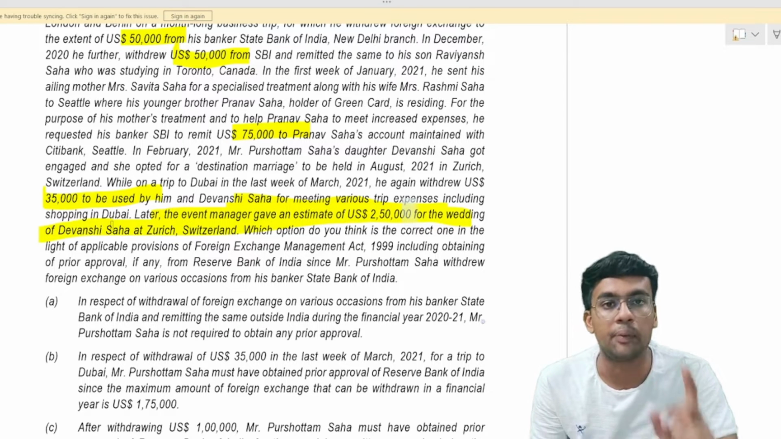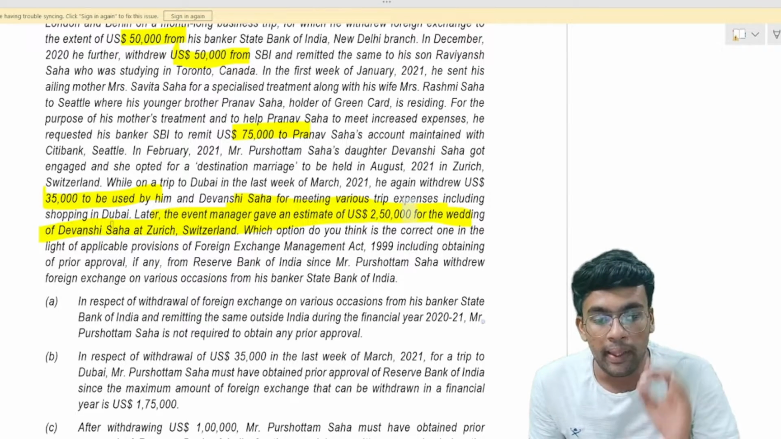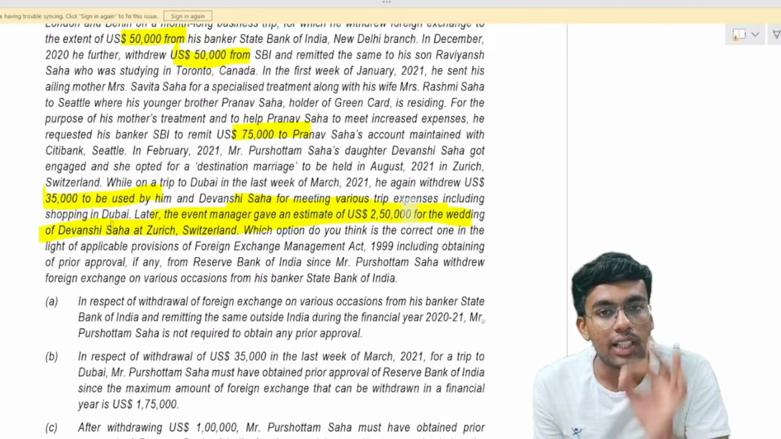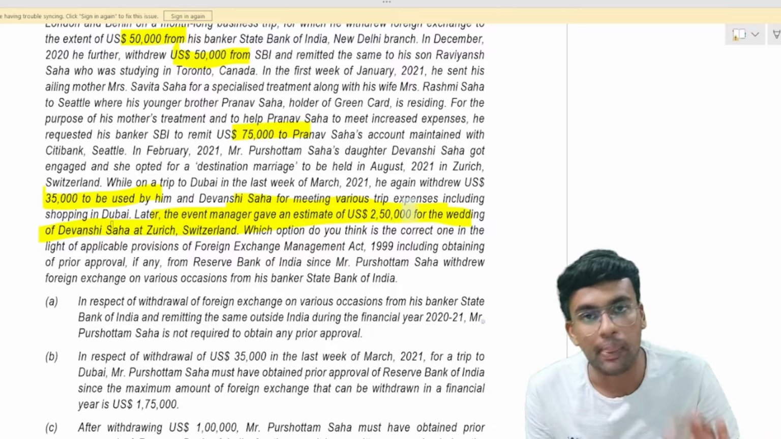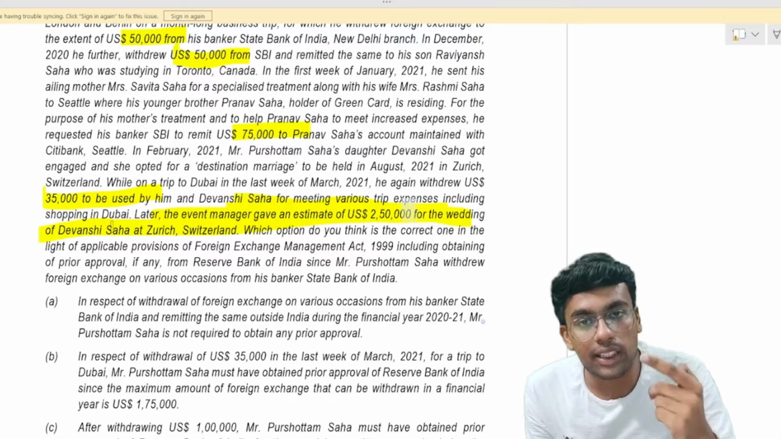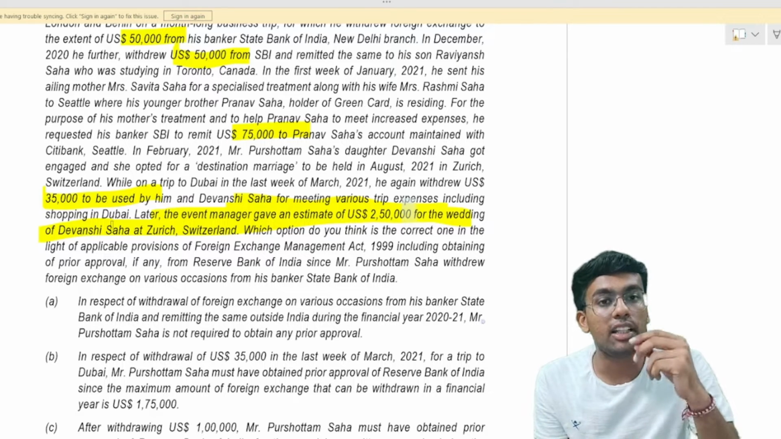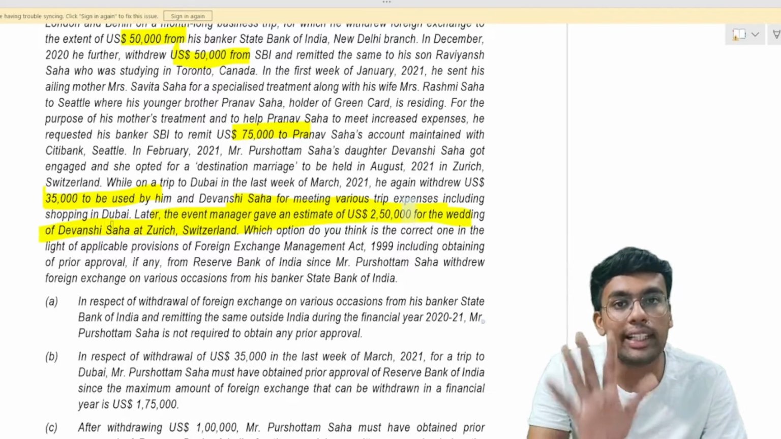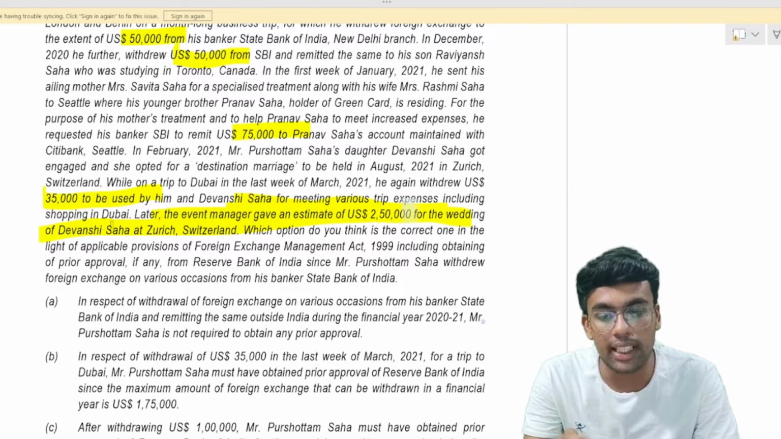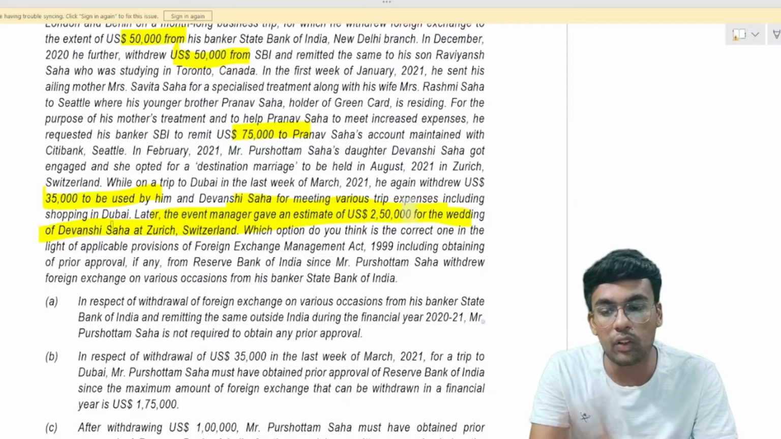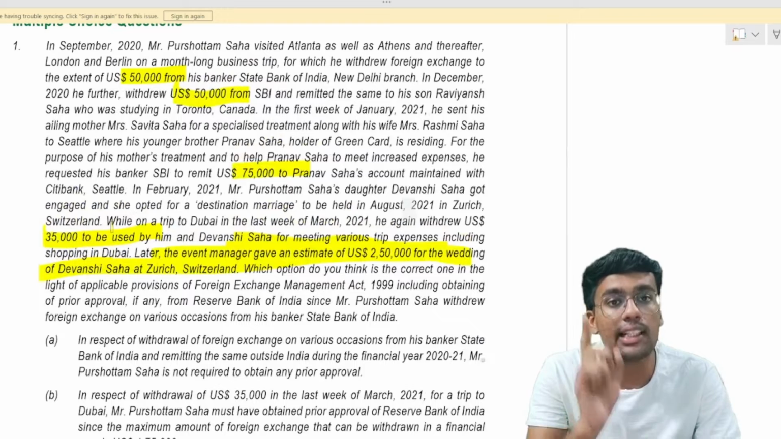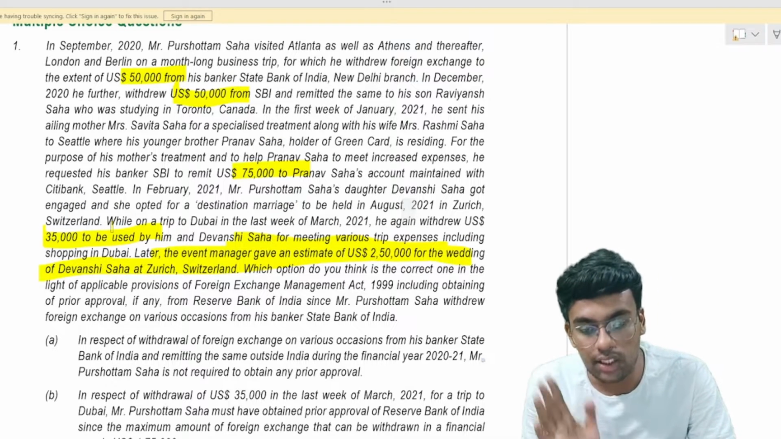Now again, they are saying that the event manager gave an estimate of $2,50,000 for the wedding of Devanshi Shah. You guys tell me, will giving an estimate amount to remittance of money outside India? The answer to this question is absolutely no, because we are not making any kind of remittance. We are not paying any money to the foreign territory in the form of dollars. This is only an estimate which we have received from outside India. So there is no kind of remittance. So this $250,000 we are not going to count for the purpose of remittance. So total remittance in this particular question is $210,000.